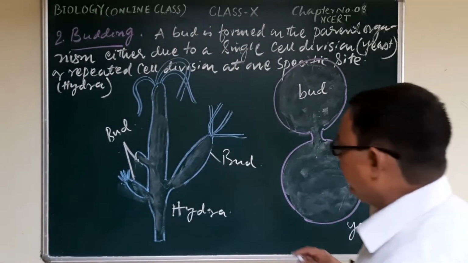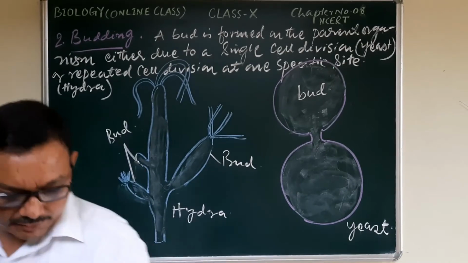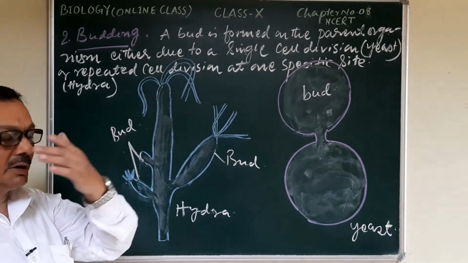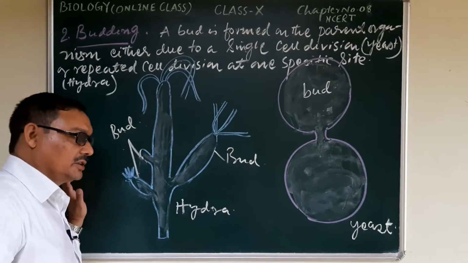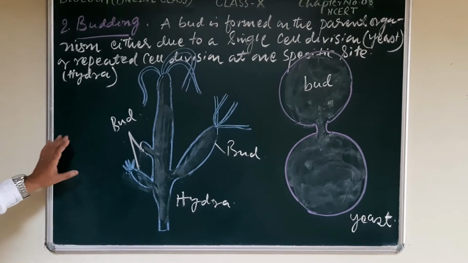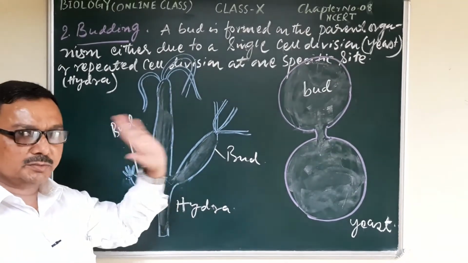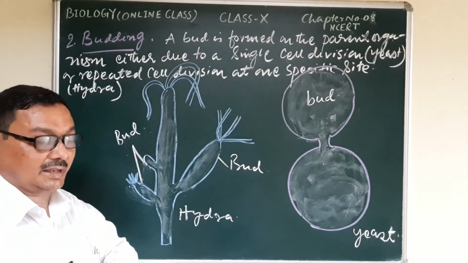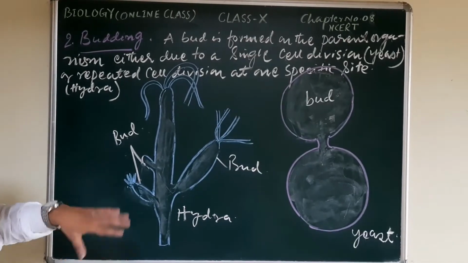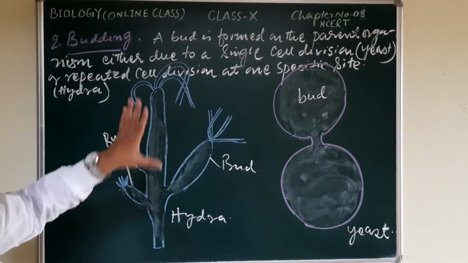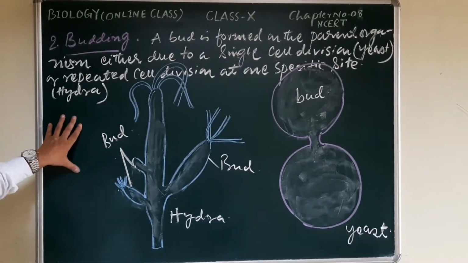Here the budding. The second method of the asexual reproduction. Actually, there is a large number of methods, and I hope that today we may touch all those methods. We have no time at all. Actually, in this particular video, we must finish this topic, that is the asexual reproduction. Let us now see here.